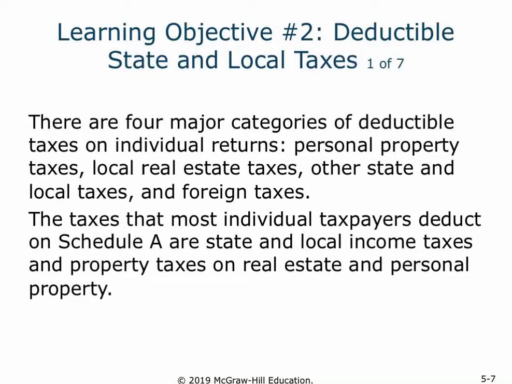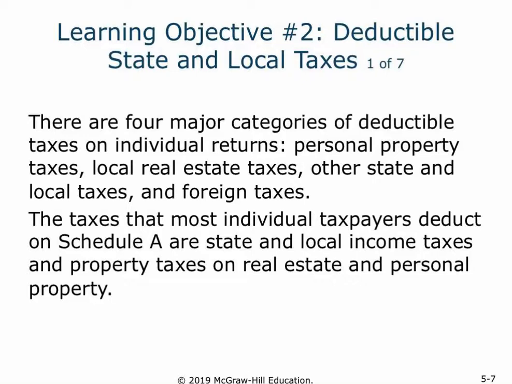In Chapter 5, we're looking at itemized deductions. Now, these are going to be from AGI deductions, so below the line deductions, as opposed to the for AGI or above the line deductions we previously looked at. In Learning Objective 2, we're going to take a look at the deductibility of state and local taxes.